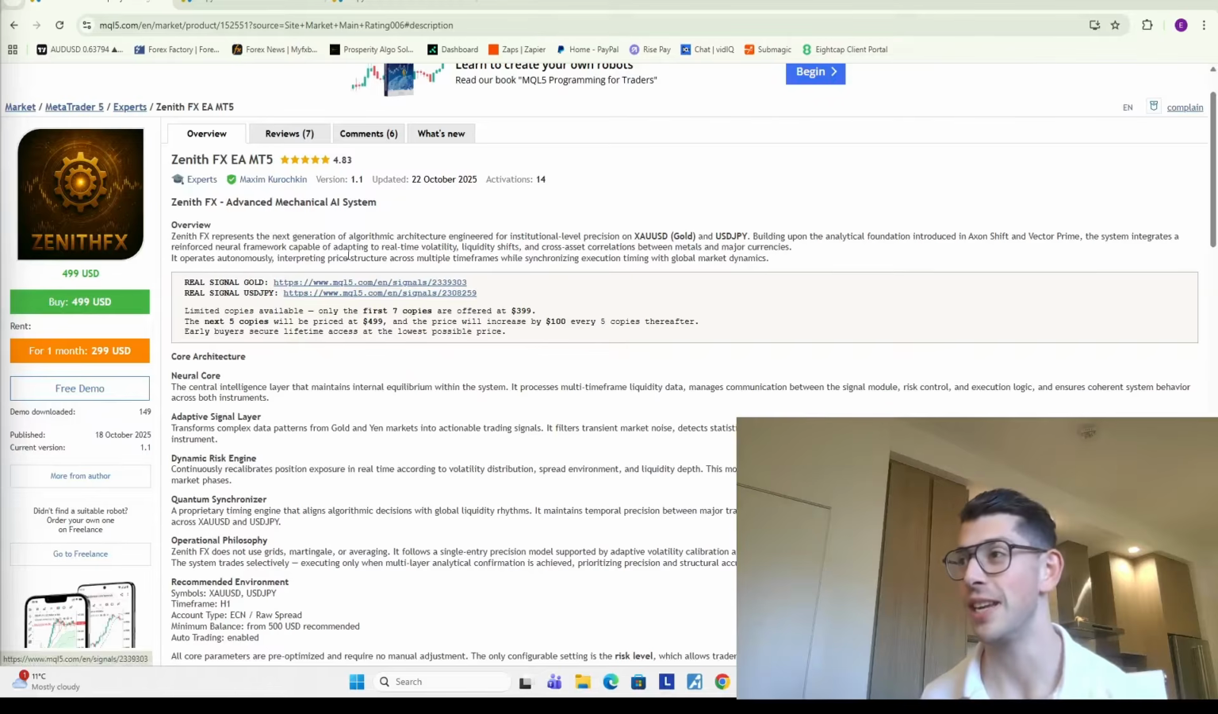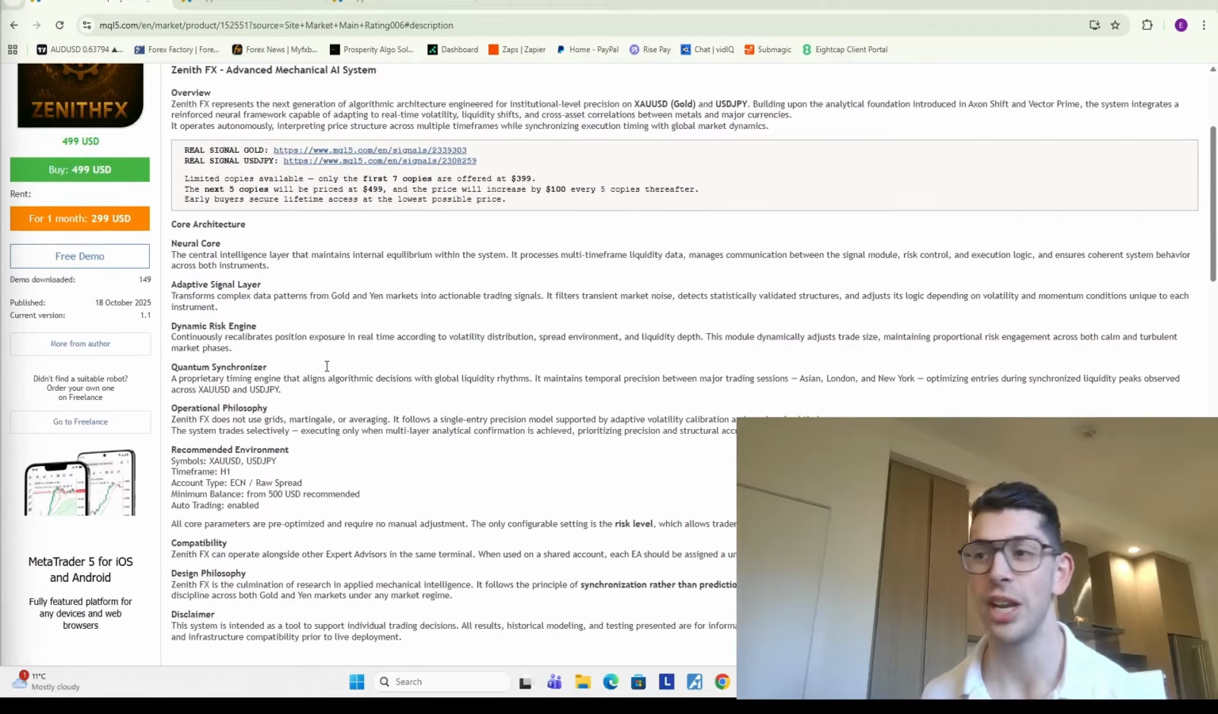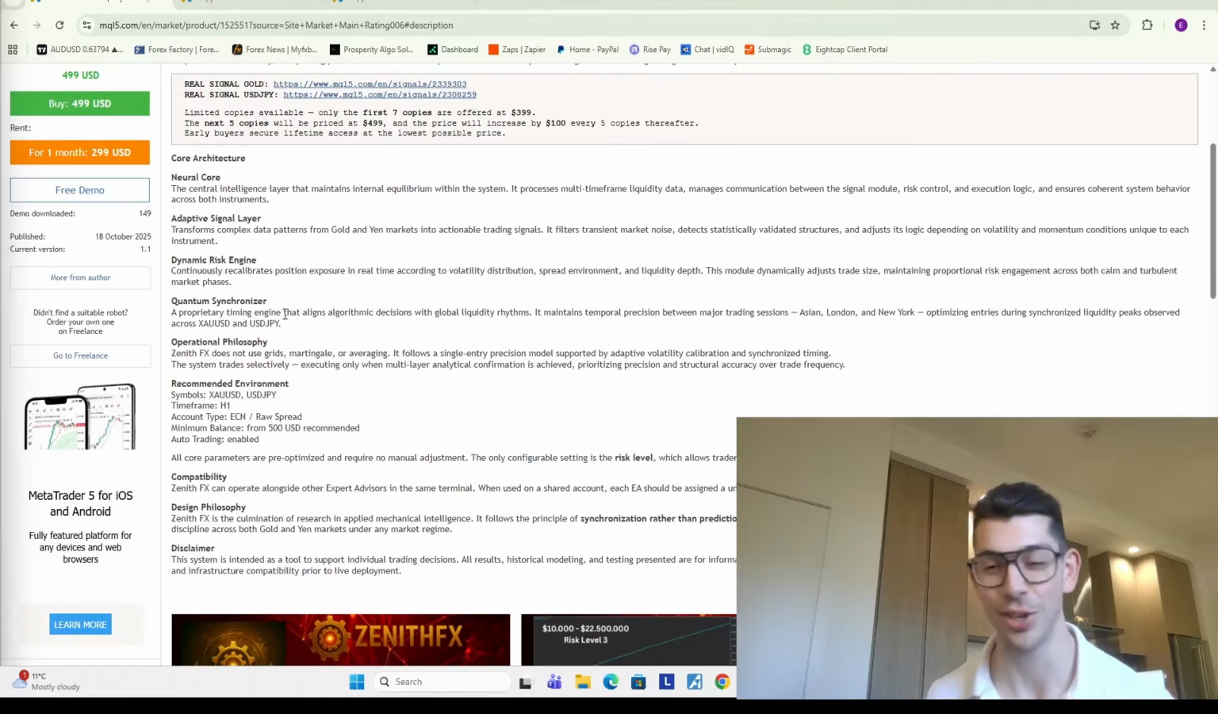So what we can see is that, once again, people are AI name dropping, where this one supposedly is the next generation of algorithmic architecture engineered for institutional level precision. So apparently it's built on some of the same foundation as some of his previous bots, like the Axion Shift and the Vector Prime. And once again, he's just kind of name dropping a bunch of AI terms from ChatGPT, like neural core, adaptive signal layer, quantum synchronizer. Realistically, nobody's using quantum computing in an expert advisor. And this is just for people who don't understand the basics of technology and effectively are wowed by impressive terminology.